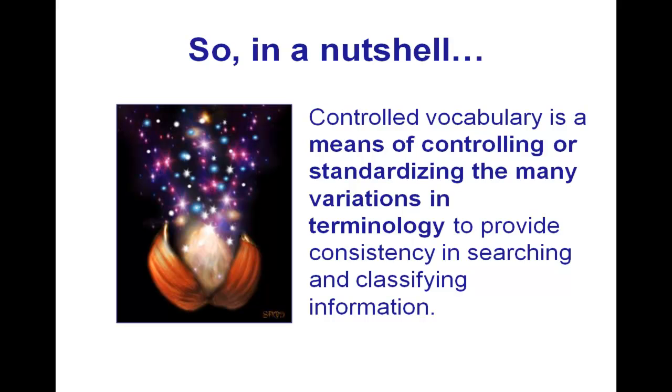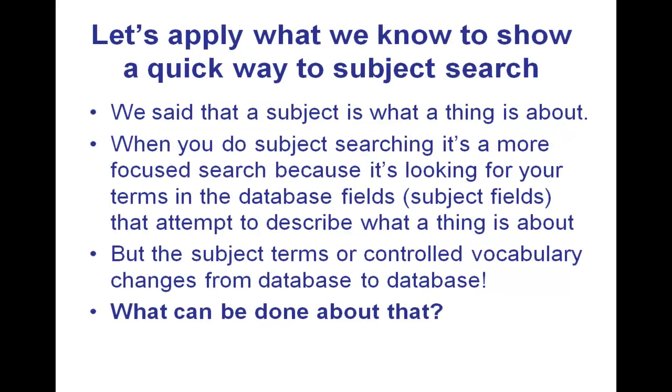So, in a nutshell, controlled vocabulary is a means of controlling or standardizing the many variations in terminology to provide consistency in searching and classifying information. So let's apply what we know to show a quick way to subject search. We said that a subject is what a thing is about. When you do subject searching, it's a more focused search because it's looking for your terms in the subject fields of the databases. Those subject fields attempt to describe what that record is about. But the subject terms or controlled vocabulary will change from database to database.